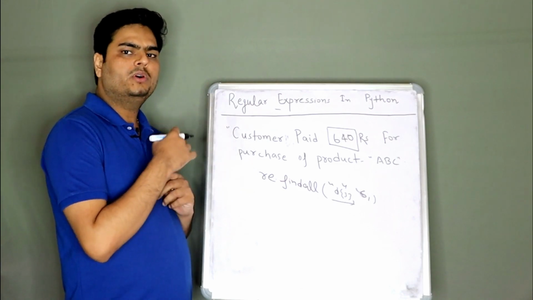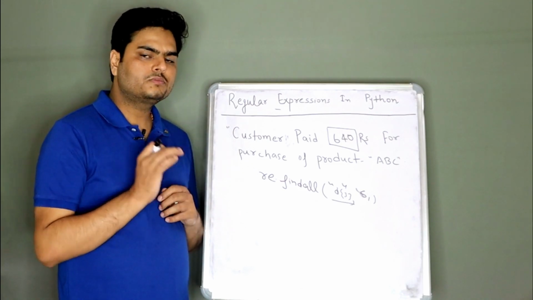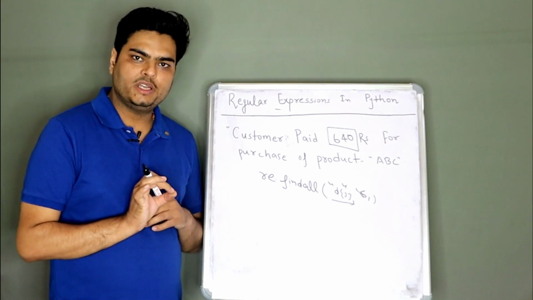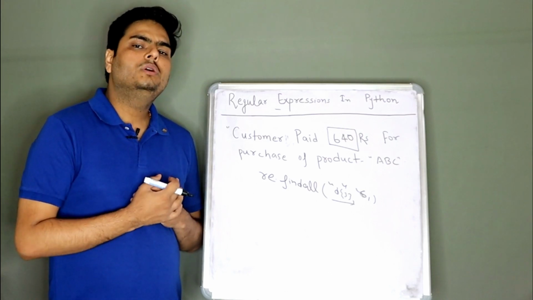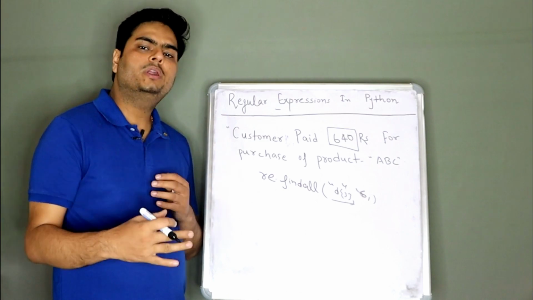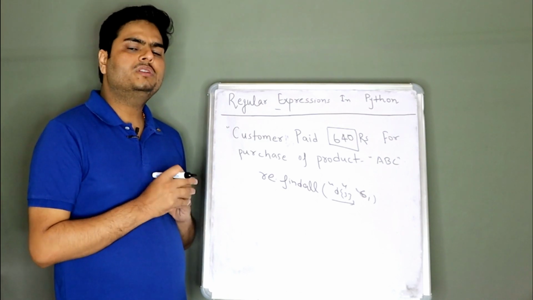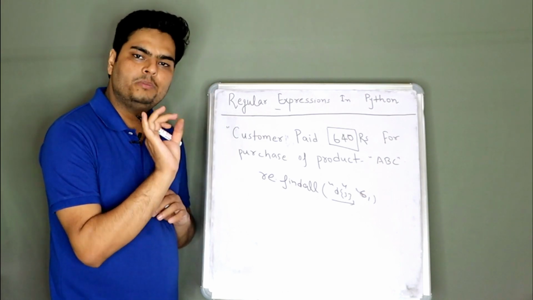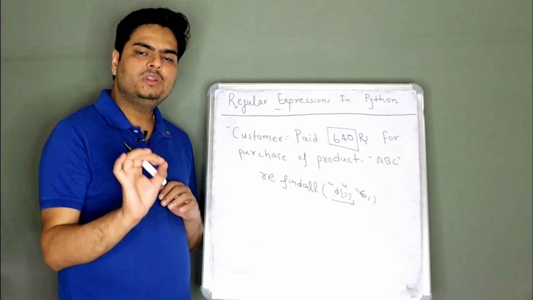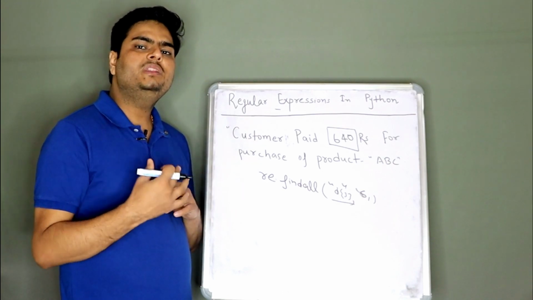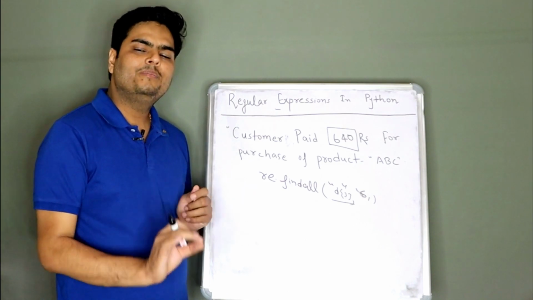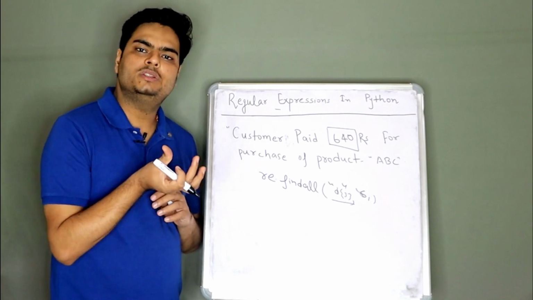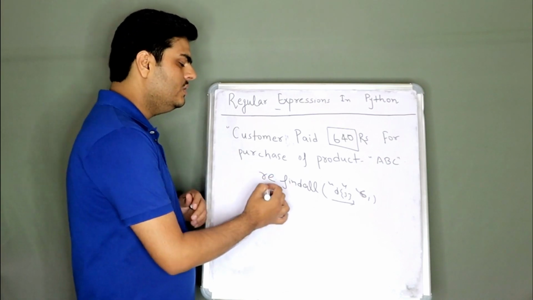How is this useful and why am I talking about this, guys? Suppose you are doing web scraping, and you are scraping the Amazon website. You want to know just the product name and product price. Obviously, if you go to Amazon's website, there will be a lot of information about the product: dimensions, picture, size, name, reviews, many things can be there, right? But we are not interested in that. We are just interested in product name and product price. How do we filter just that information? We use nothing but a regular expression.